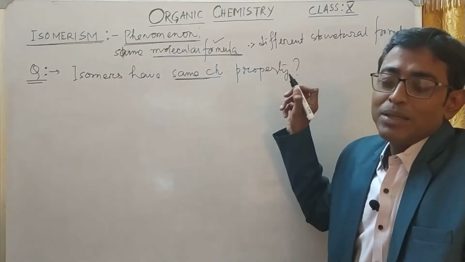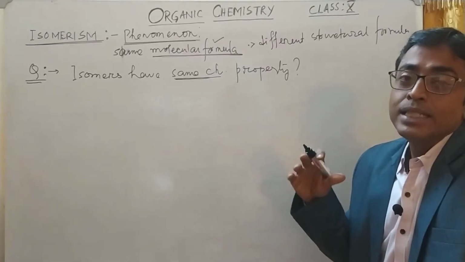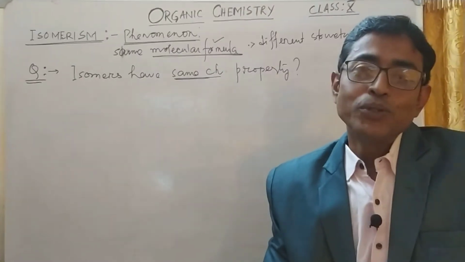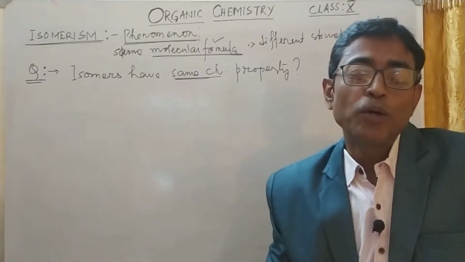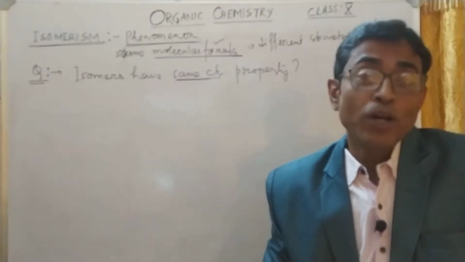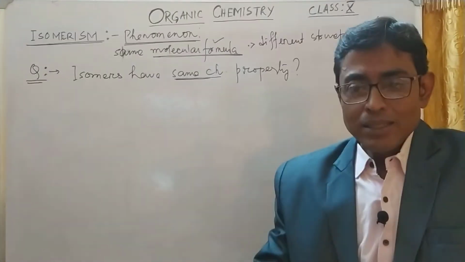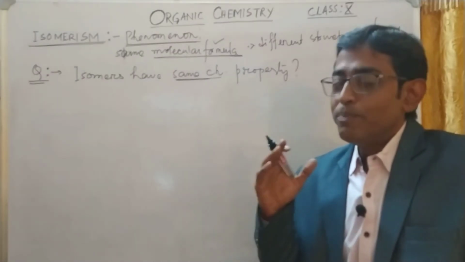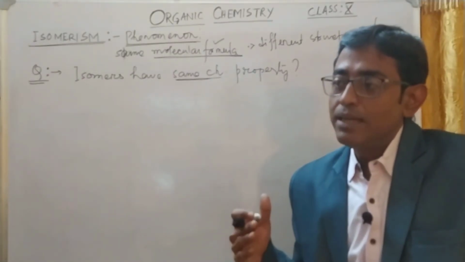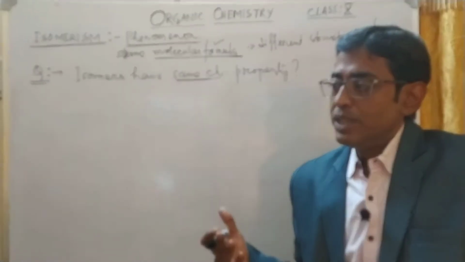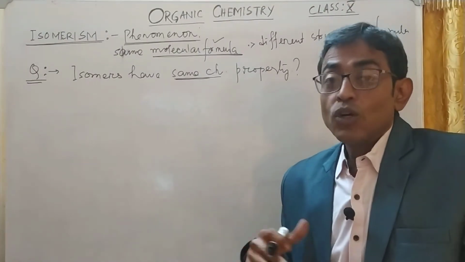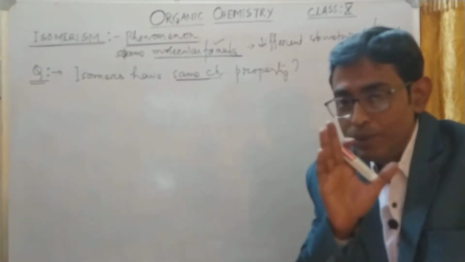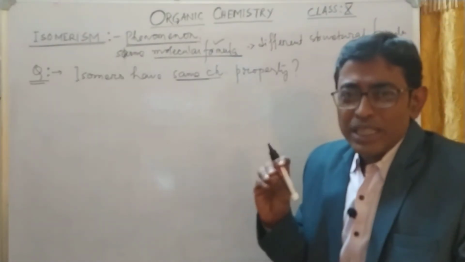As they have the same chemical formula, their electronic configuration, the distribution of electrons, is the same throughout the molecule, and all the chemical properties are governed by the number of electrons. Their size, shape, texture, odor, color may vary, but chemical property means chemical behavior, how they react and combine with different molecules, and that will be the same. So they might look different.